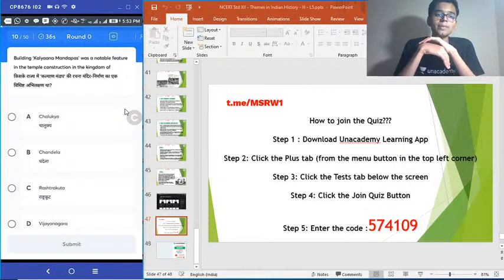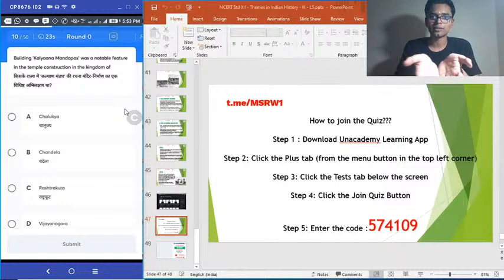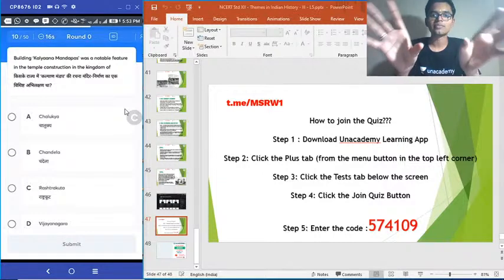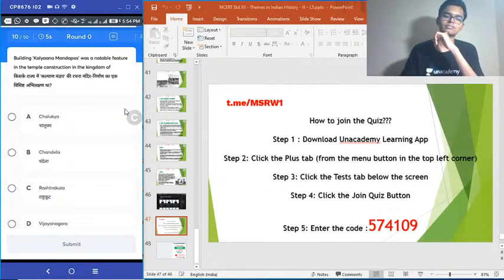10th question. Building Kalyana Mandapas was a notable feature in the temple construction in the kingdom of which dynasty? Another very simple question. Kalyana Mandapas, very beautifully carved sculptures are all present in these Kalyana Mandapas. And Raya Gopurams. Basically, both Kalyana Mandapams and Raya Gopurams are essentially features of the architectural style of one particular dynasty. Which is it? Chalukya, Chandela, Rashtrakuta, Vijayanagara. Very easy question, very direct question.